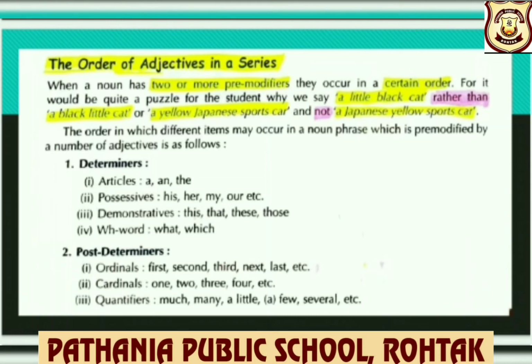Post modifiers: ordinals, cardinals, quantifiers. What are ordinals, children? First, second, third, next, last, etc. Cardinals, 1, 2, 3, 4, that is numbers.